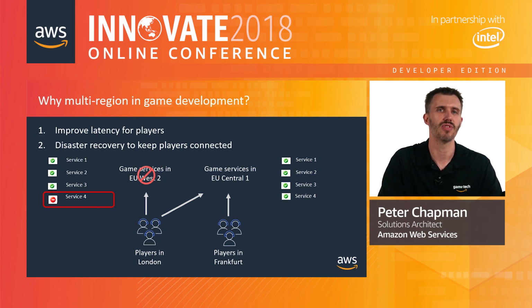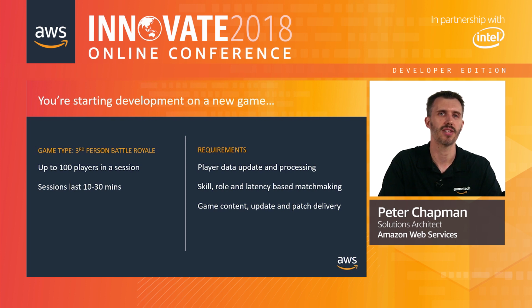So now that we've explored resiliency at the regional level and multi-regional levels, let's apply this to an example game type and see how we can use AWS to make it highly available. Here we have an example of a third-person battle royale game. It can support up to 100 players in the same game session, and sessions run between 10 to 30 minutes on average. From this, we can pick out some key requirements that this game type has.